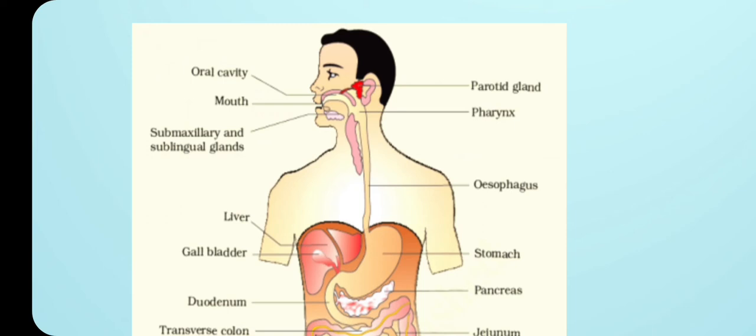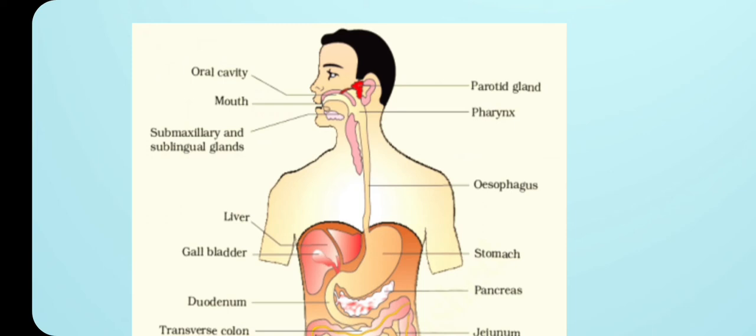If any food molecule is coming towards the opening of the windpipe, then suddenly that windpipe is going to get closed by a cartilaginous flap-like structure called the epiglottis. So this epiglottis is going to prevent the entry of food into the windpipe or into the glottis during